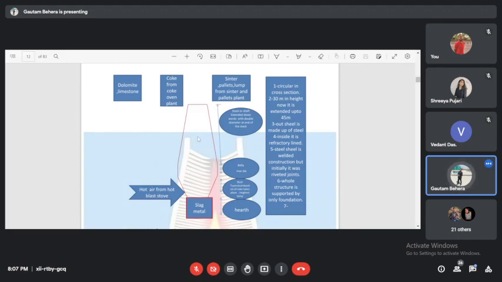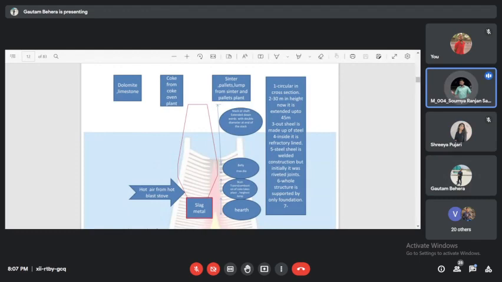Indirect reduction means, do you remember what is the difference between direct reduction and indirect reduction? You might get a question in the semester: what is the difference between direct reduction and indirect reduction of iron ore? Can you justify it? Direct reduction is done by carbon and indirect reduction is done by carbon monoxide. Very good.